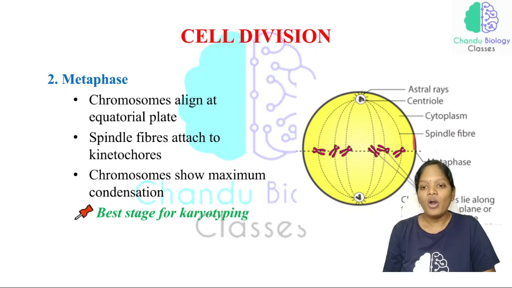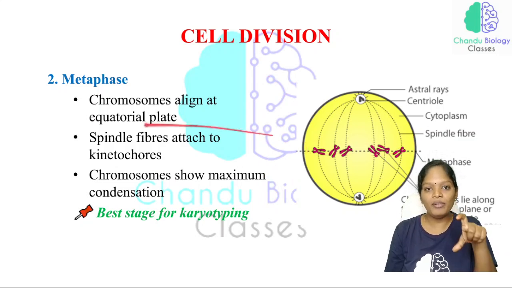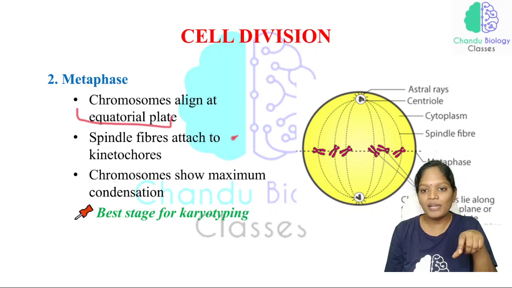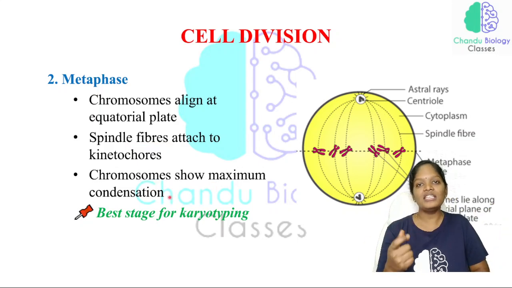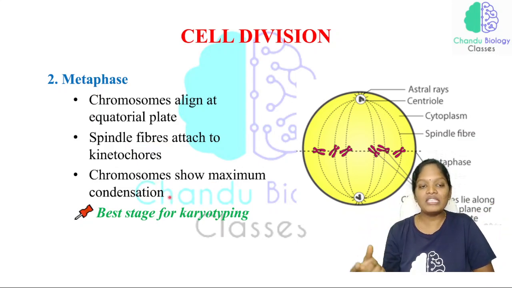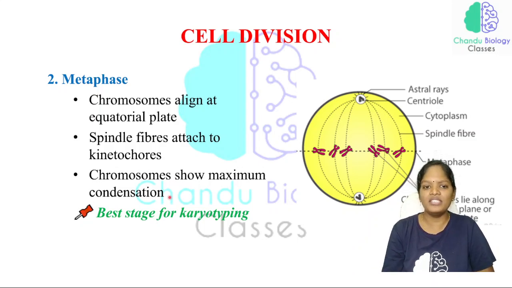Now all these chromosomes are arranged in the equatorial plate. So this is what an equatorial plate is. Right, now the spindle fibers are attached to the kinetochore, and the chromosome shows maximum condensation here. The chromatin condensation begins in the prophase, and in the metaphase the chromosomes show maximum condensation.